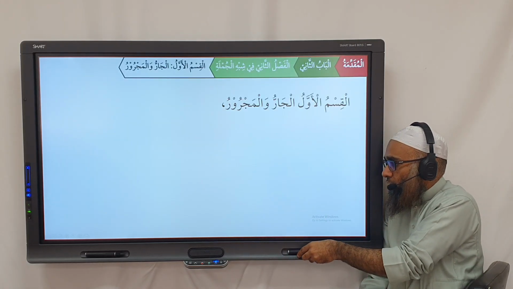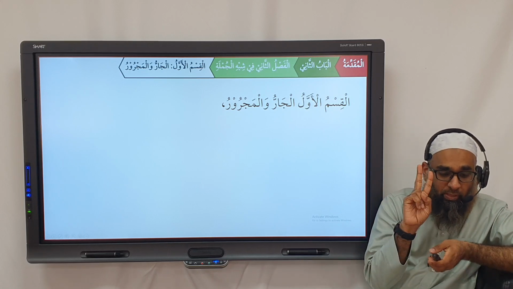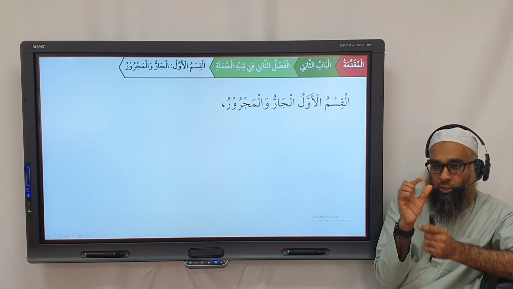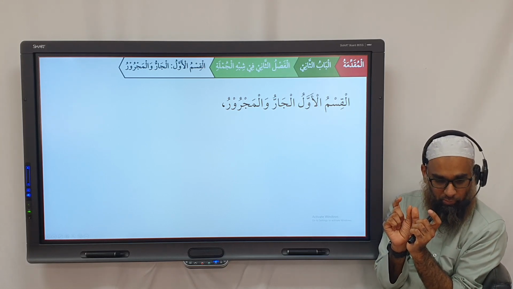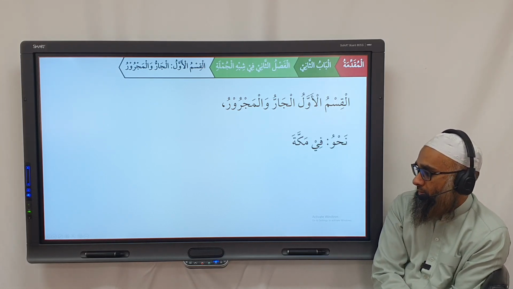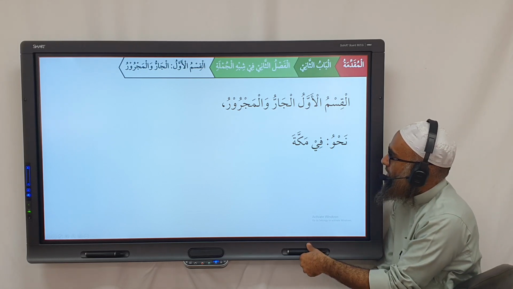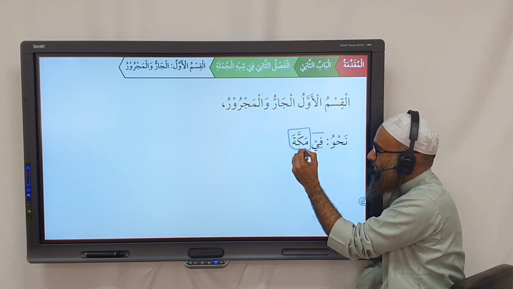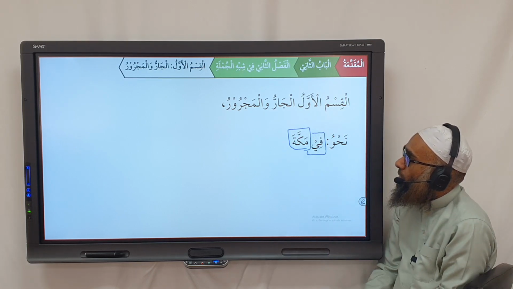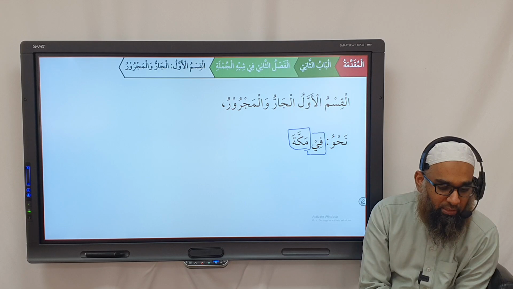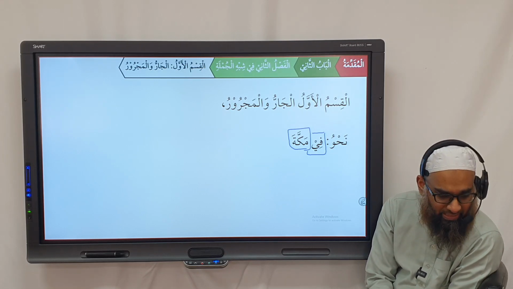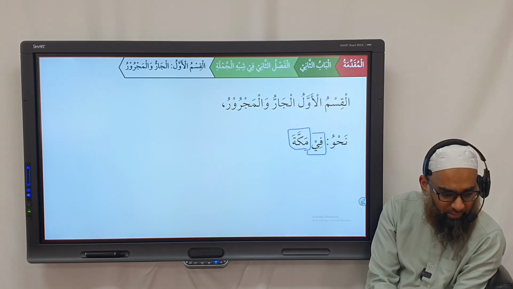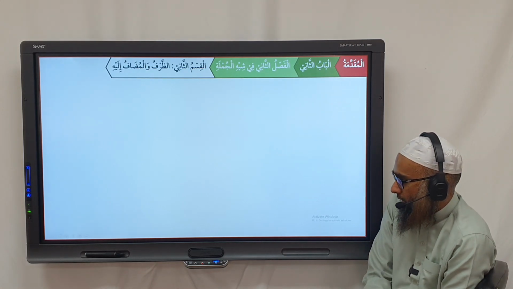Okay. So al-qism al-awwal, we said the shibhul jumla has two types. Al-qism al-awwal al-jar wal-majroor. So when you have a jar and a majroor together, they form a shibhul jumla. For example, fi makkata. So this structure, this jar and this majroor together, these two together form what? The shibhul jumla. Correct? But you understand this? Yeah? Any question regarding this? Simple. We've done this already in our Arabic book.